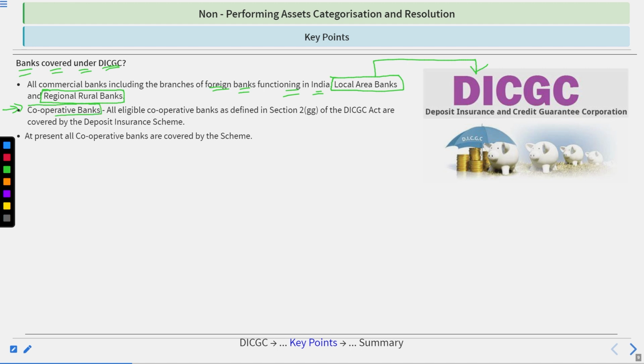Cooperative banks: all eligible cooperative banks defined under Section 2(gg) of the DICGC Act are covered by the Deposit Insurance Scheme, DIS. At present, all cooperative banks are covered by the scheme. Got it?